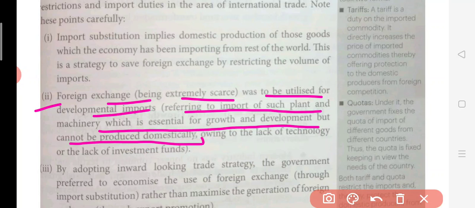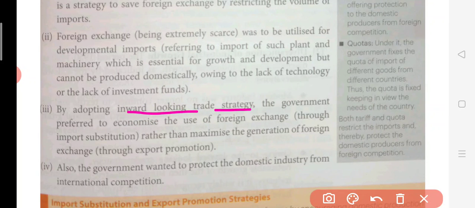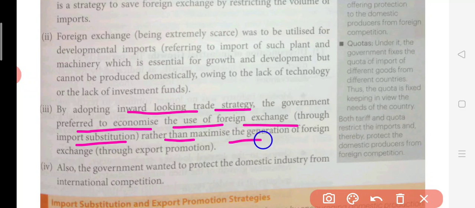Basically it was simply done to foster the growth of the Indian domestic industries. Okay, so owing to the lack of technology and lack of investment funds, they know very well that investment is not that much in India, and technology is also not that good. So we were actually trying to bring some good machinery from the other economies. Then the third point: by adopting an inward-looking trade strategy, the government preferred to economize the use of foreign exchange through import substitution rather than maximizing the generation of foreign exchange through export promotion.